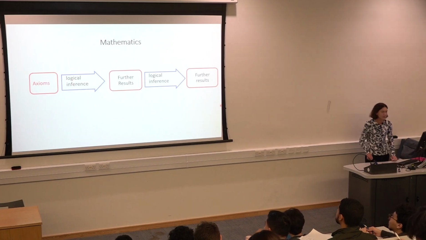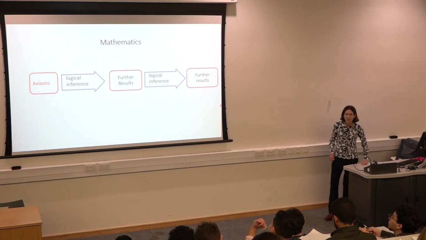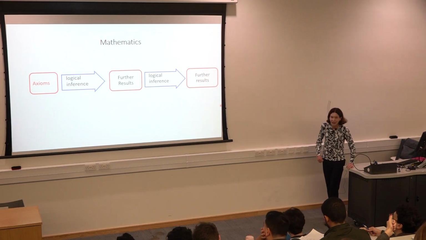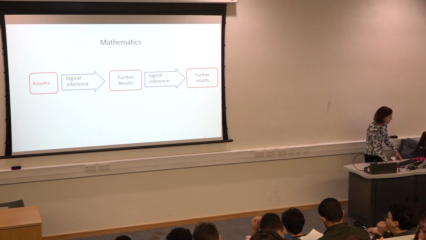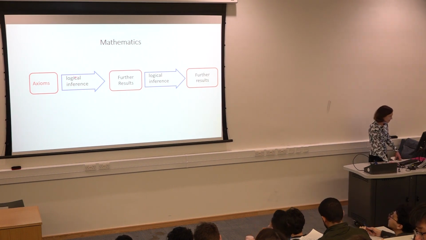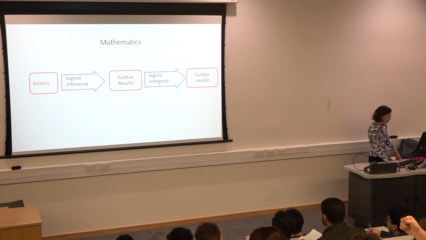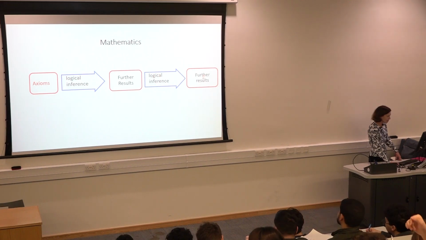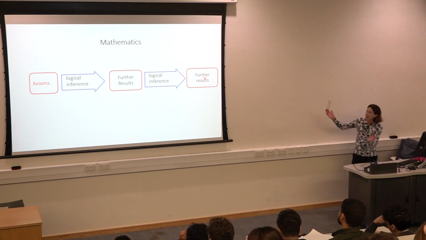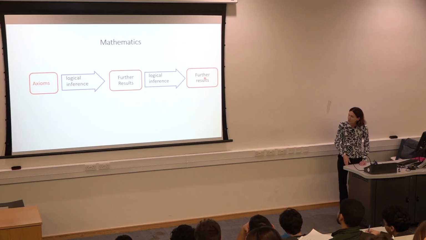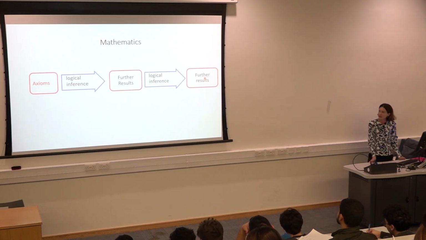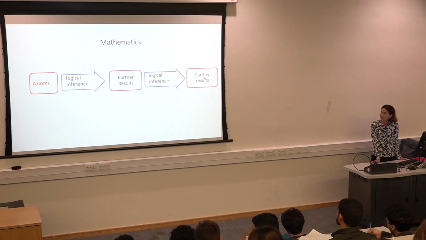You can think of mathematics maybe like this. We will amend the picture later, yes? But we've got some axioms. You apply logical inference. This means valid reasoning, yes? Valid reasoning, valid arguments. You get some more results. And then on here, you can apply some more valid reasoning, and you get some more results. And you can branch off to the side as well, right? This tree could branch off in all directions. So it's also based on this set of facts that we accept as being true without proof.